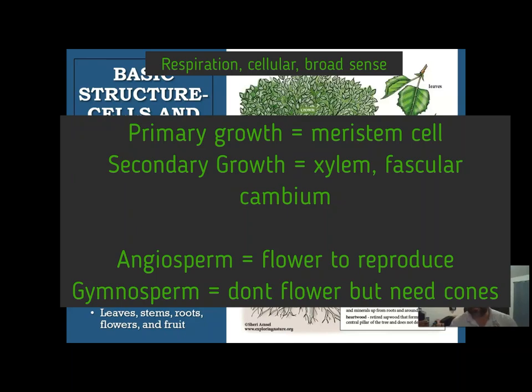Then the term broad sense, we ask it in a broad sense, that means just in general, and they try to describe what happens. So they don't go into much detail, but just in general. Then Amara Sisebe asks about the primary and the secondary, the primary growth and the secondary growth.